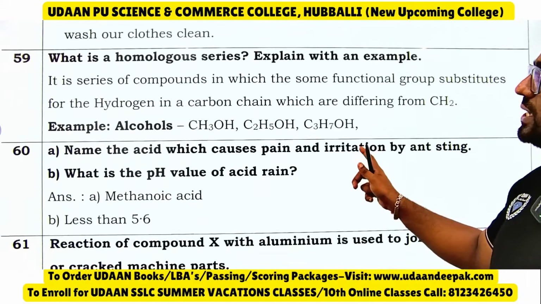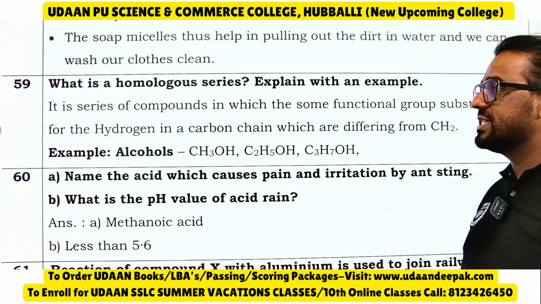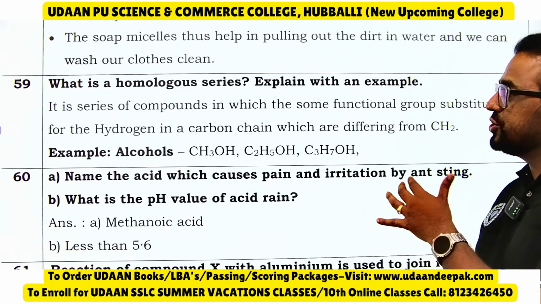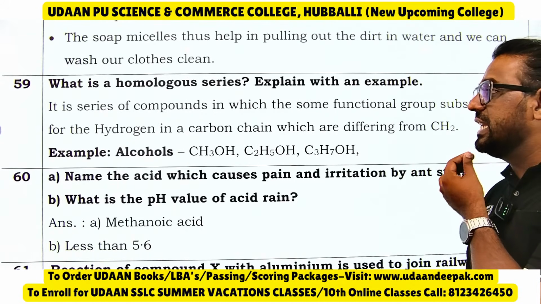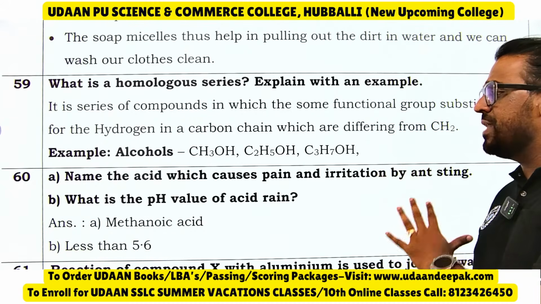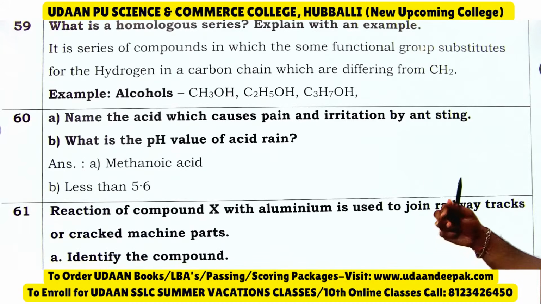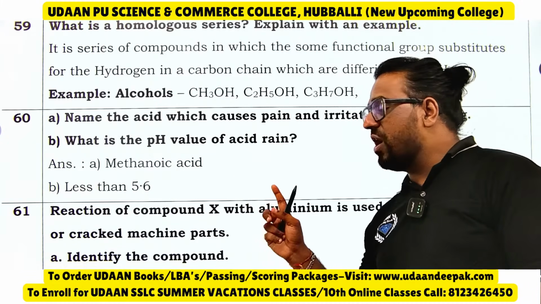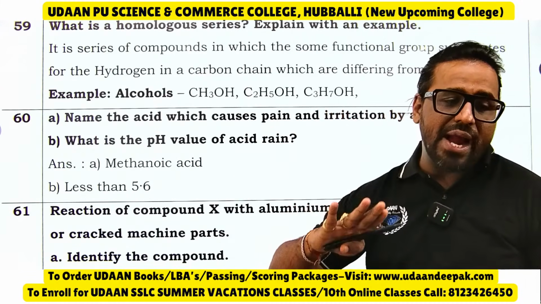What is homologous series? Explain with an example. It is a series of compounds in which some functional groups substitute for the hydrogen in the carbon chain, which are differing by CH2. Name the acid which causes pain and irritation by ant sting. Methanoic acid. What is the pH value of acid rain? It is less than 5.5.